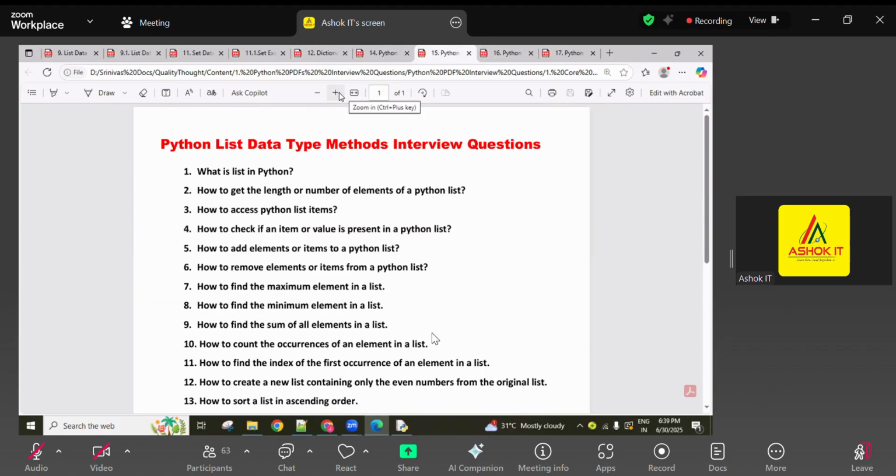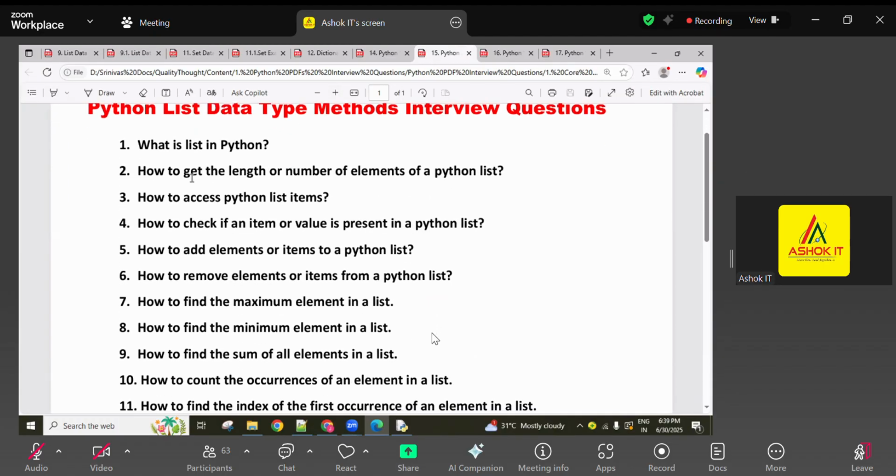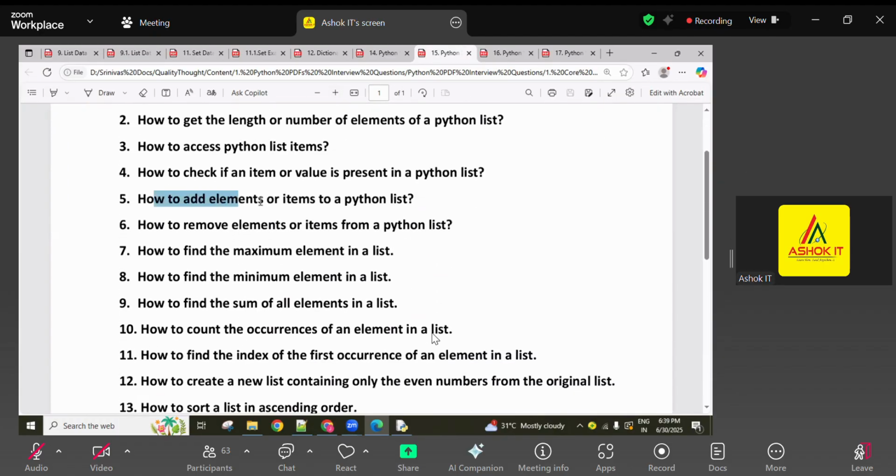Do practice. And list methods are also discussed. How to add new elements or items into the list; we have different methods, explaining them. How to remove elements from the Python list. How to find the maximum element in the list.